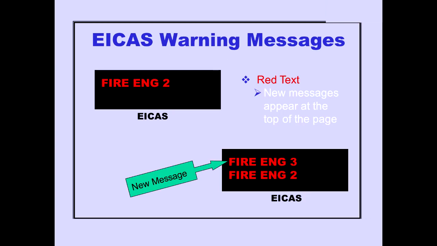ICAS warning messages are the highest priority of alert messages and are displayed at the top of the message list in red. An example of a warning condition is an engine fire. When more than one warning condition exists, the newest message is displayed at the top of the warning message list.